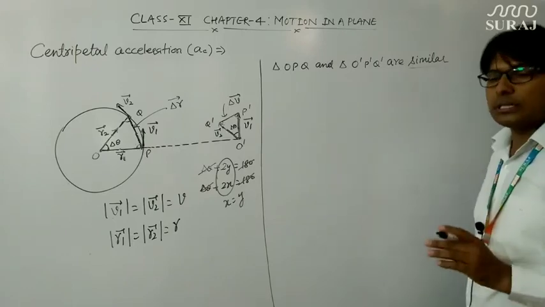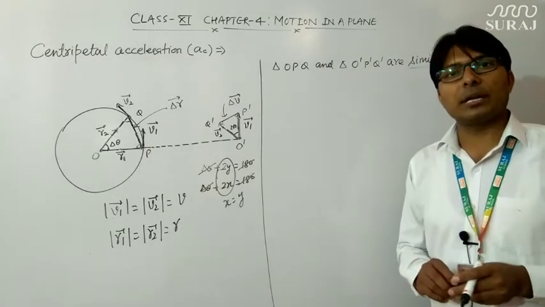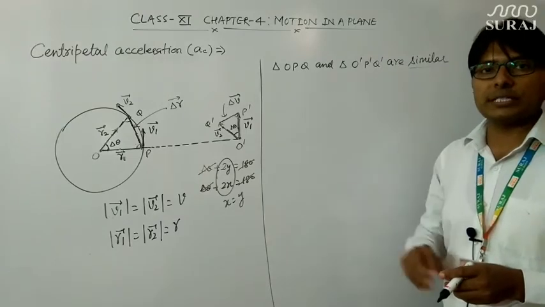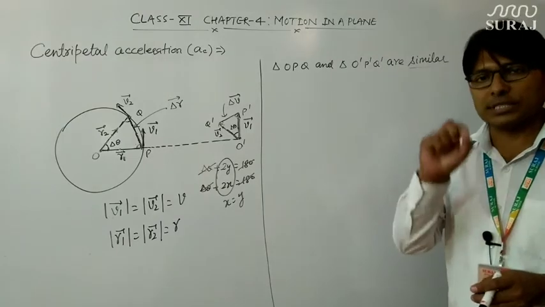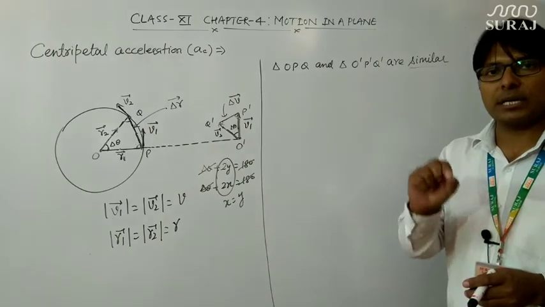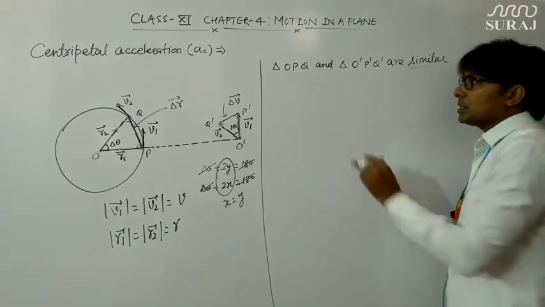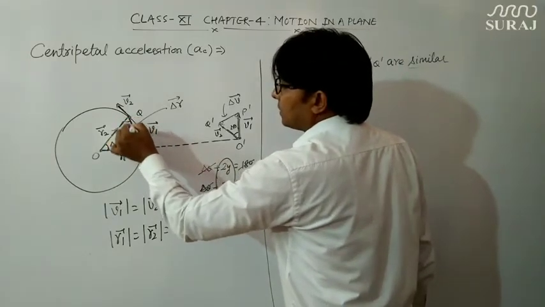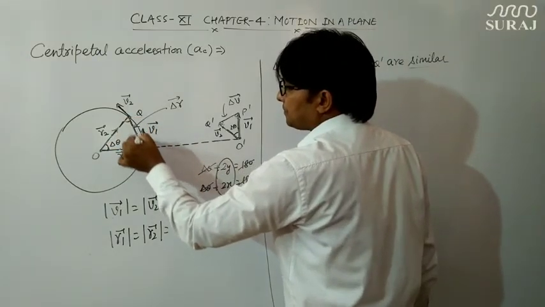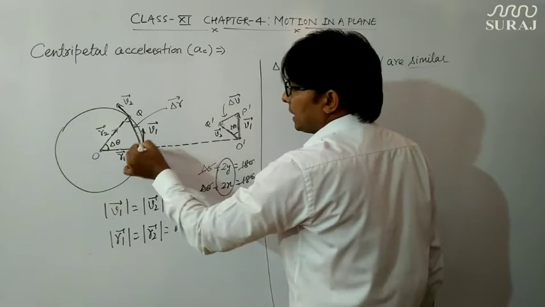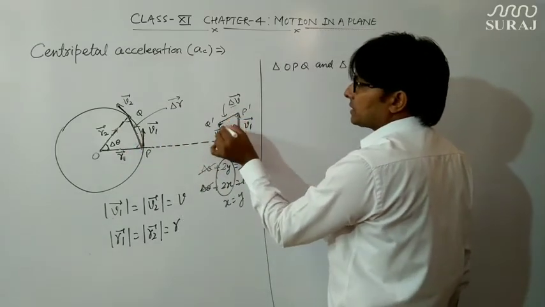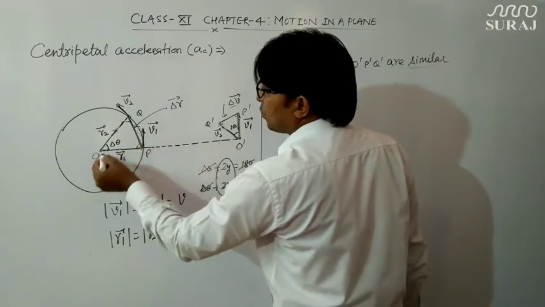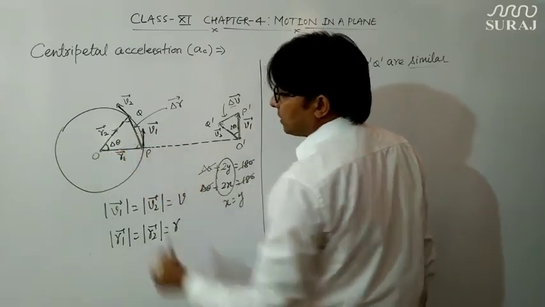And you know that the property of similar triangles is that the ratio of their corresponding sides is also the same if the two triangles are similar. So I'm using that concept here. I will use this side for this triangle, and the corresponding side will be this for this triangle, and you can take OP as well as OQ for the other arm.